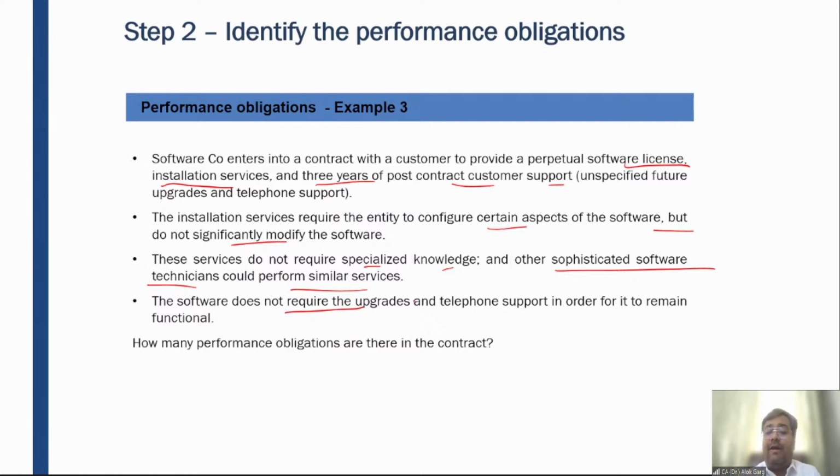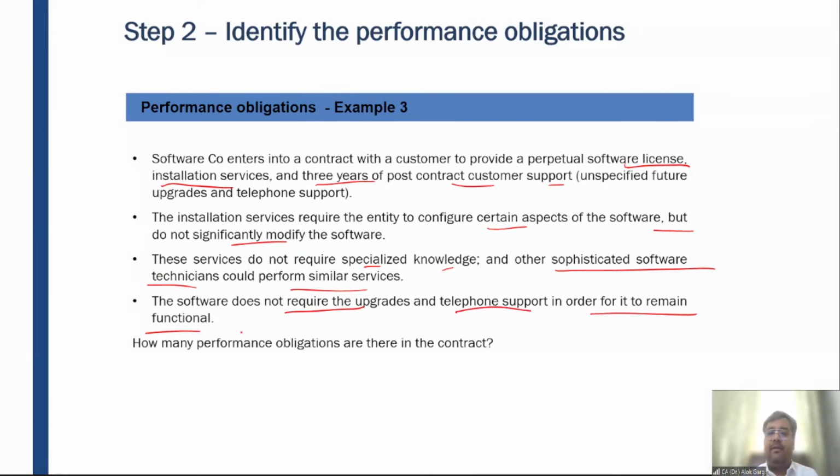The software does not require the upgrades and telephone support in order to remain functional, right? Although 3-year post-contract customer support is there, even if the upgrade and telephone support will not be there, the software will still remain functional. It means the sale of software, the installation, and the customer support are not interdependent, right?